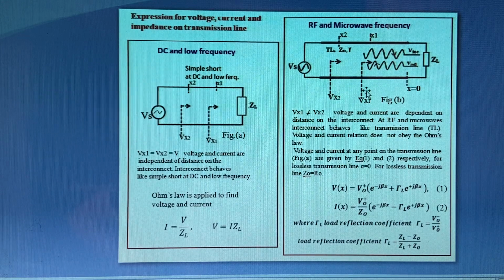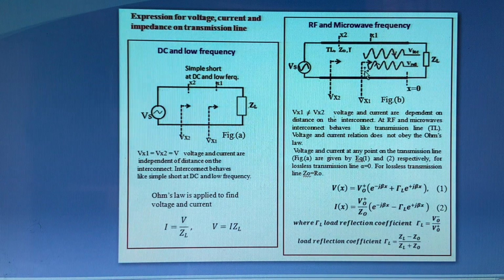So the voltage and current over the transmission line depend upon the distance at which point we are measuring the voltage and current. So Vx1 is not equal to Vx2. The expression for voltage depends on the distance, at what point we are measuring over the transmission line. If we measure at x1, it is different from measuring at x2. So the voltage and current depend on the distance.